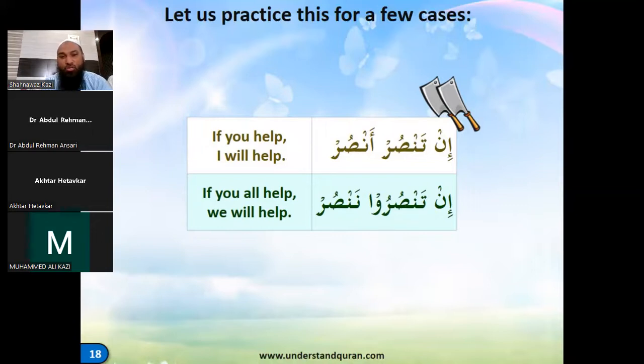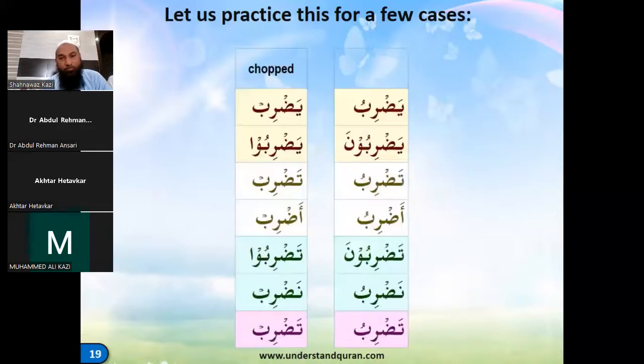So in tansur ansur. Now the second part: if you all help, we all will help. In tansuru nansur. Nansur, not nansuru. The first is tansuru because of the plural, and the second, nansur, is because of the sukoon in the end. Okay.